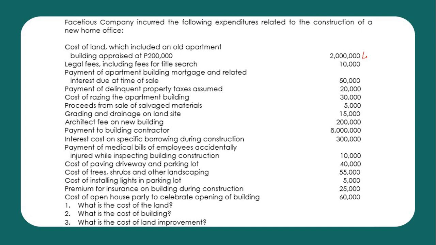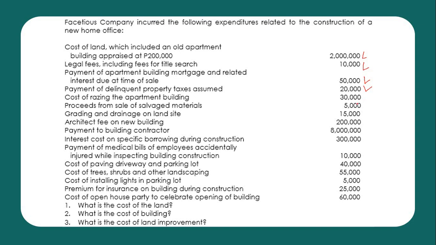So, all of the purchase price will be allocated to the land. Next, legal fees. This is included as part of the land. Payment of apartment building mortgage, land pa rin. Cost of raising, payment of delinquent property taxes, okay, land pa rin.